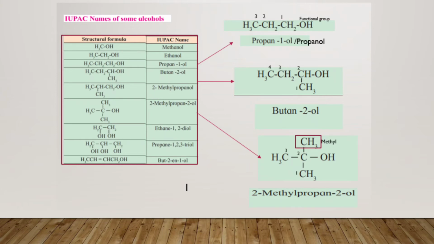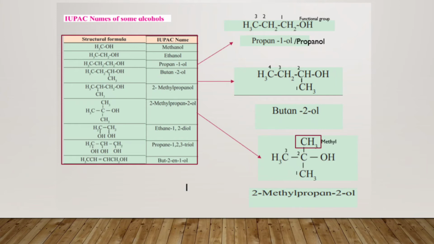Since 4 carbon is present, the parent name will be butane. From butane, B-U-T-A-N-E, the E is replaced over here. You don't have to write down E, so the spelling will be BUTAN. And since the OH group is present at the second carbon, you have to write it as 2, and then the functional group which is present is OL. So the name of this compound will be butane-2-ol.